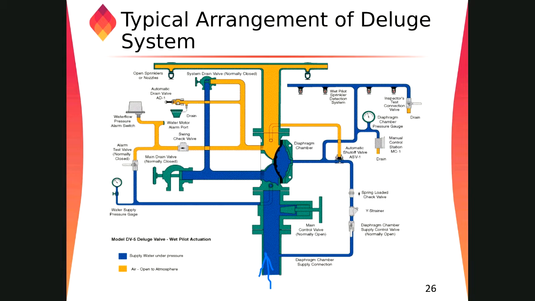Here we have a closed condition, and we are getting water up to this location. Now we have a diaphragm chamber. What is a diaphragm chamber? Here we have a rubber diaphragm, an elastomeric diaphragm. So when the system opens, water will go like this to the system.